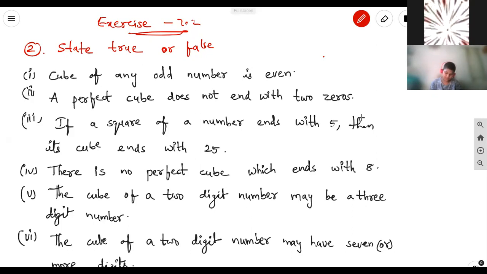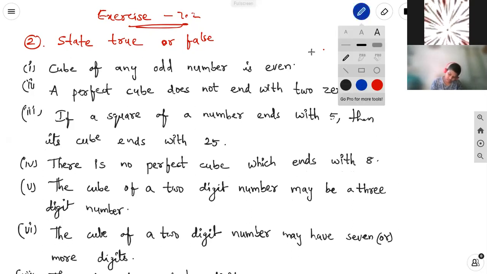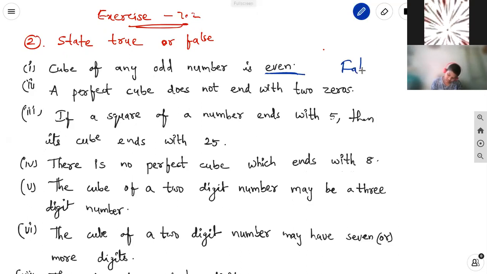Let us discuss the true or false statements in Exercise 7.2 of the chapter Cubes and Cube Roots. The first question: the cube of any odd number is an even number? No, it's false. Why? Because 1 cubed is 1 and 3 cubed is 27. These end with odd numbers, not even numbers. So it's false.